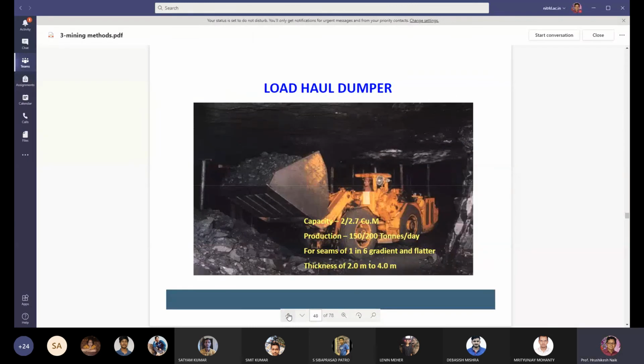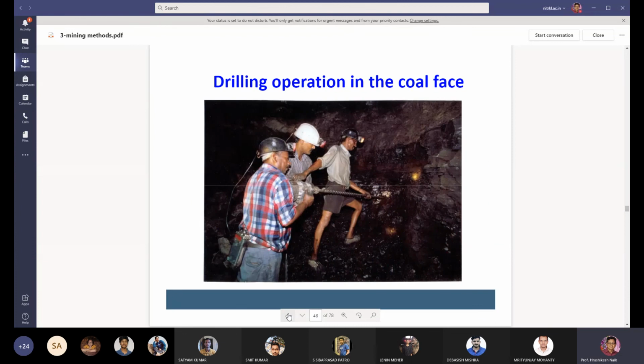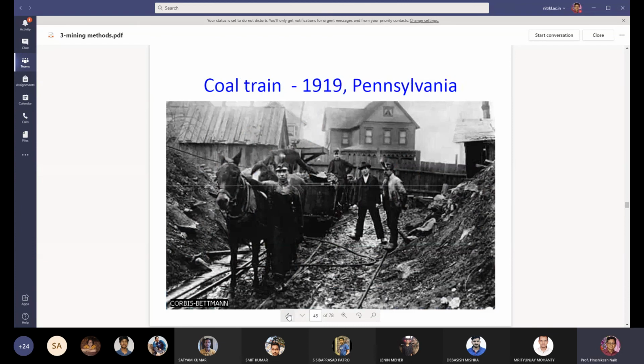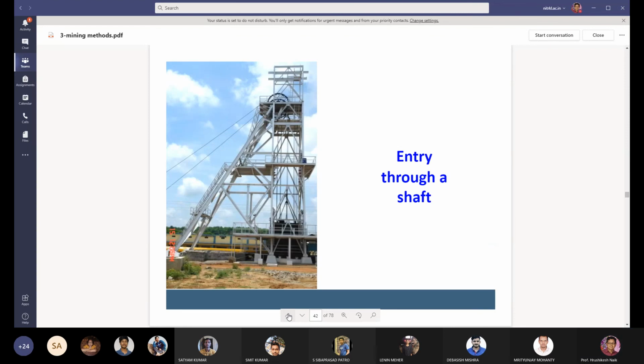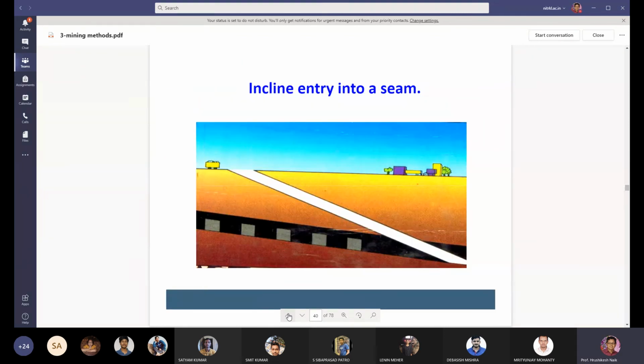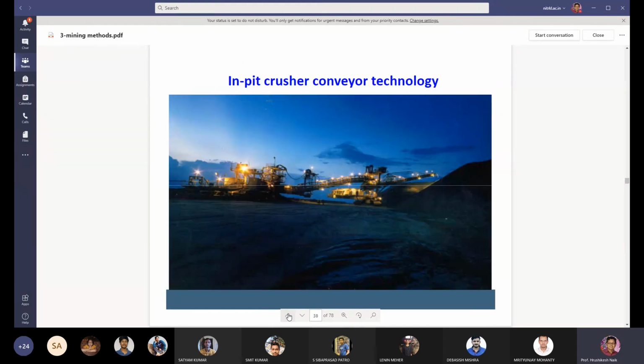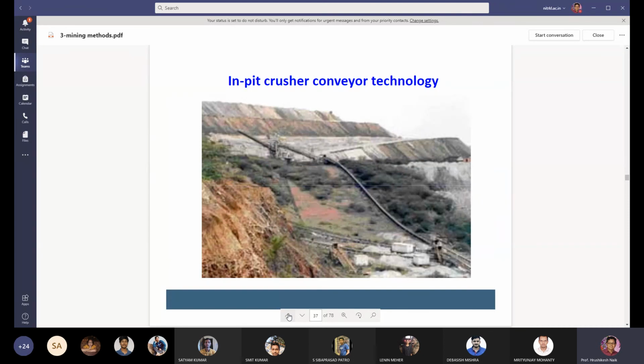So this class we have compared open cast mining and underground mining. You can have an idea of underground mining and surface mining. In pit crushing system we have discussed in-pit conveyor technology,